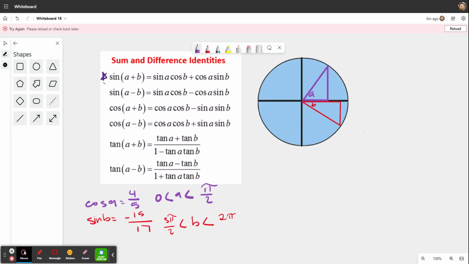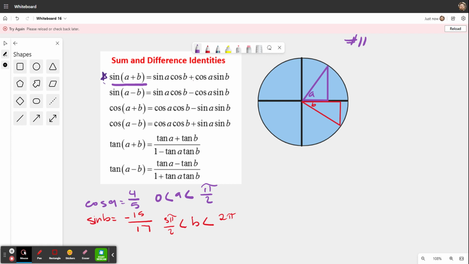Okay, here we go. Looking at this one, this is number 11, just to give you a heads up. On the homework, it's telling us to find the sine of a plus b. First of all, we need to know sine of a plus b, which is going to equal sine a times cosine b plus cosine a times sine b.